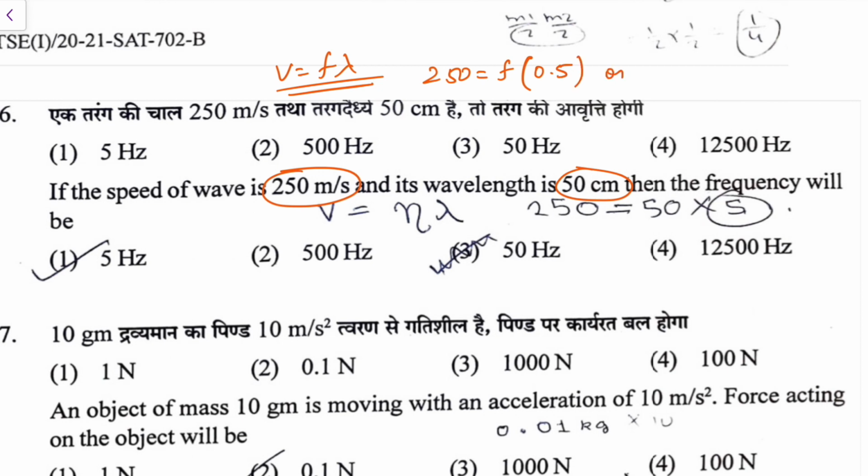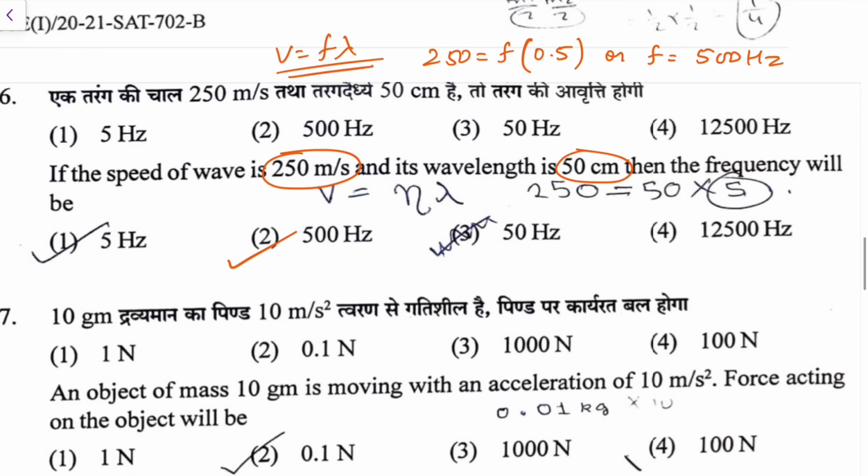So it is 0.5. So the frequency is 250 upon 0.5, that is 500, in SI units, and the unit of frequency you know is hertz. So that is 500 hertz. So the option would be 2, not the first. Again this student has done it wrong. It should be 500 hertz.